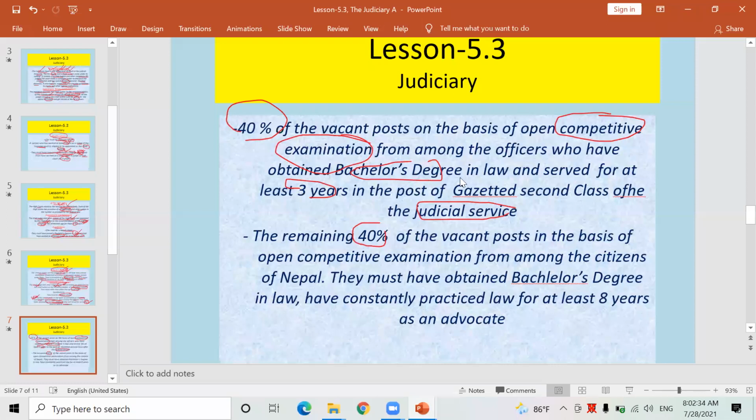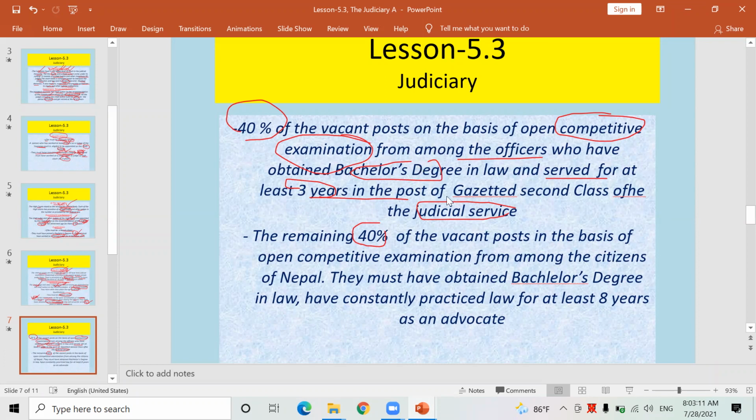Look here, I told you a bit wrongly, 40% judges will be appointed by running competitive examination from among the officers who have obtained bachelor's degree in law and served for at least 3 years. Okay, such person who is working in the judicial institution can compete for the post of the judges of the district court.